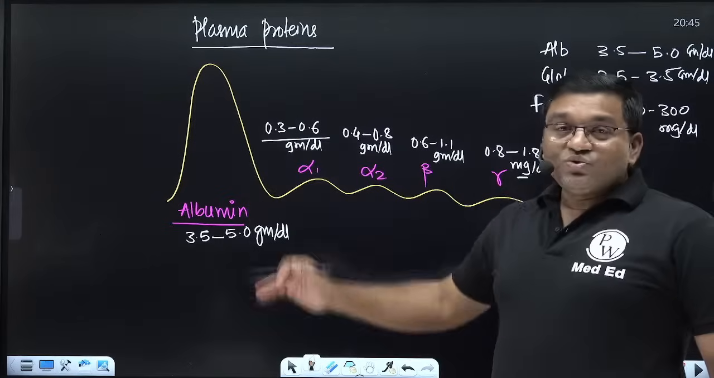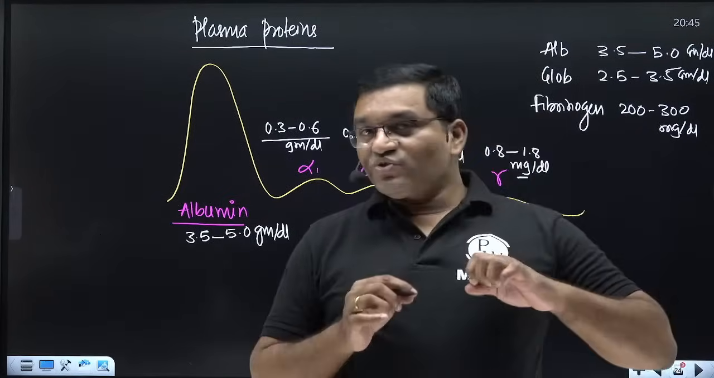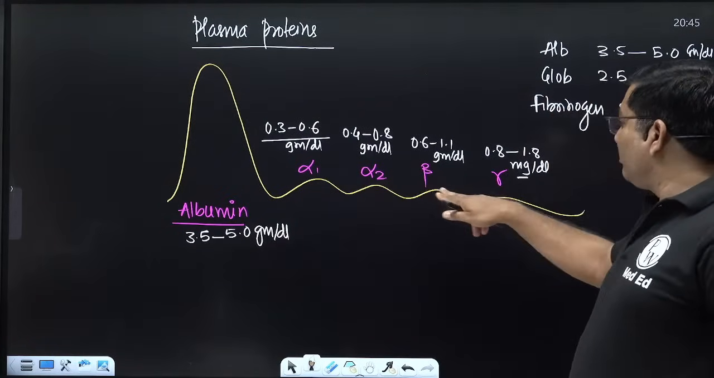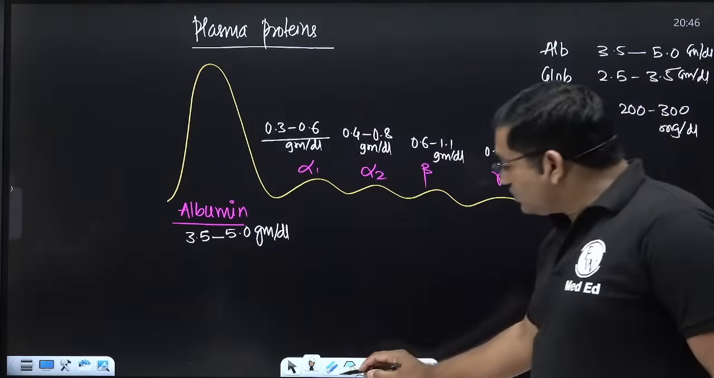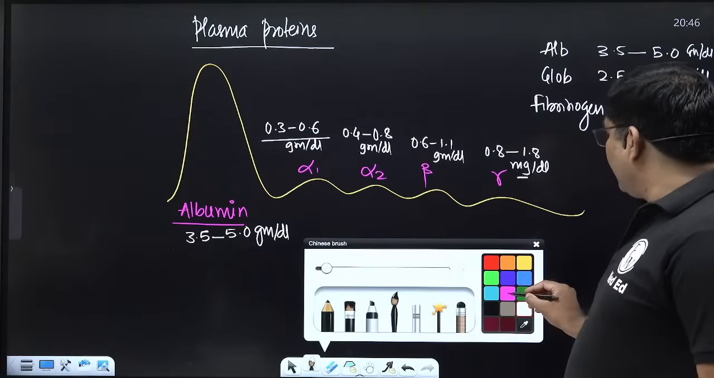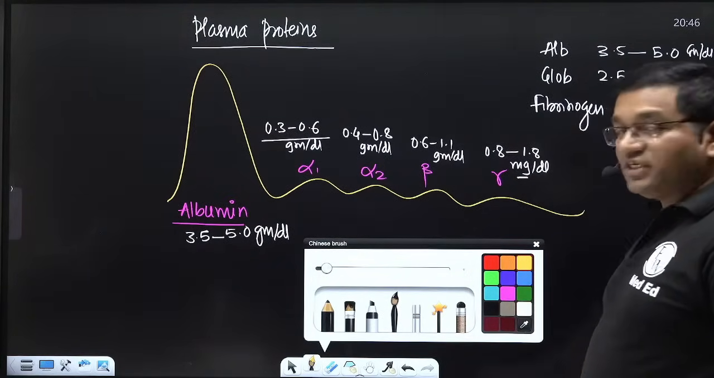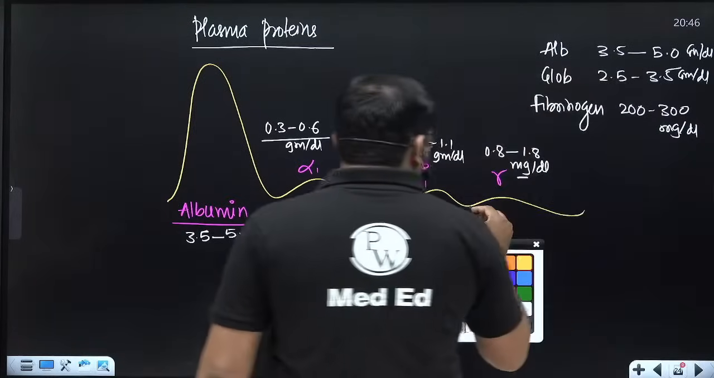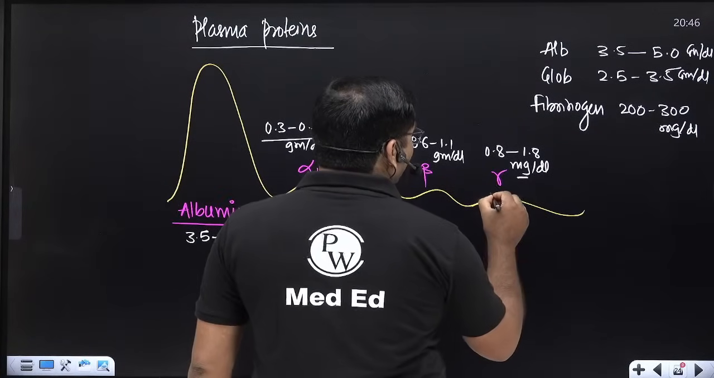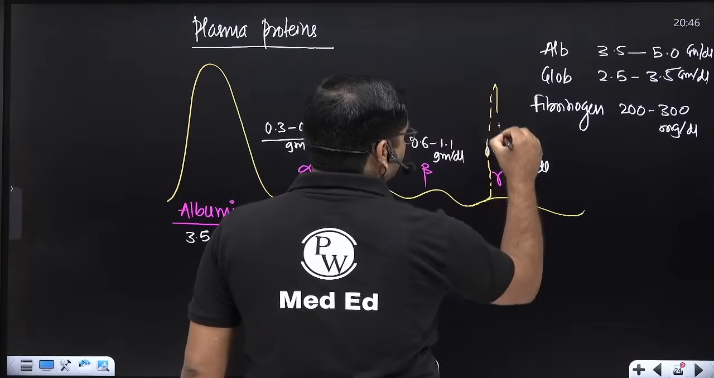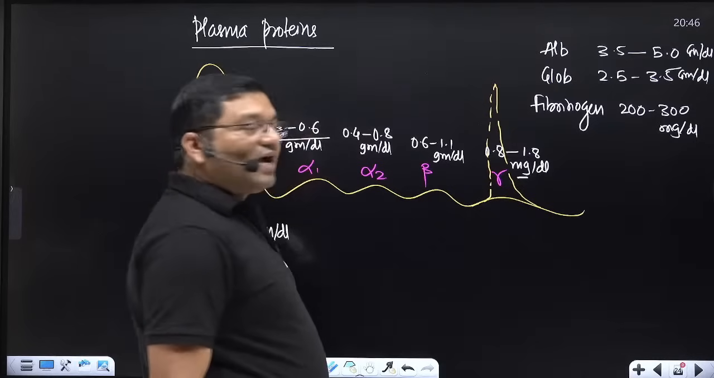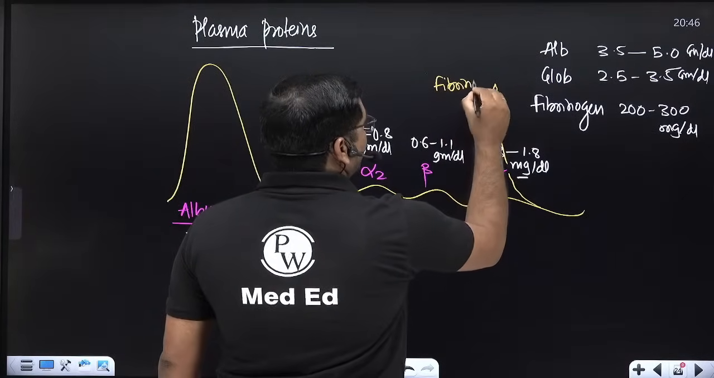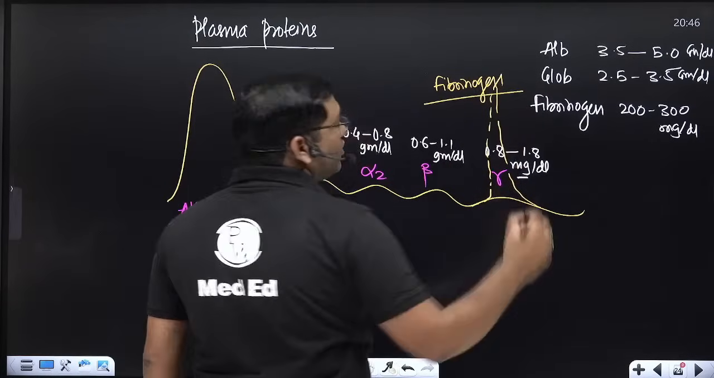When serum is utilized for electrophoresis, you will get these five bands: albumin, alpha 1, alpha 2, beta and gamma. But when we use plasma, in the plasma there is fibrinogen, so you will get an additional band of this fibrinogen, and this can be confused with the band of multiple myeloma.